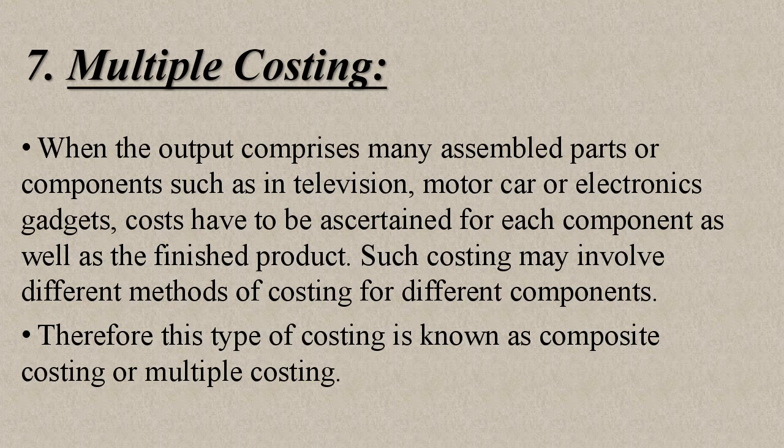Seventh one, multiple costing. When the output comprises many assembled parts or components, such as in television, motor car or electronic gadgets, costs have to be ascertained for each component as well as the finished product. Such costing may involve different methods of costing for different components. Therefore, this type of costing is known as composite costing or multiple costing.